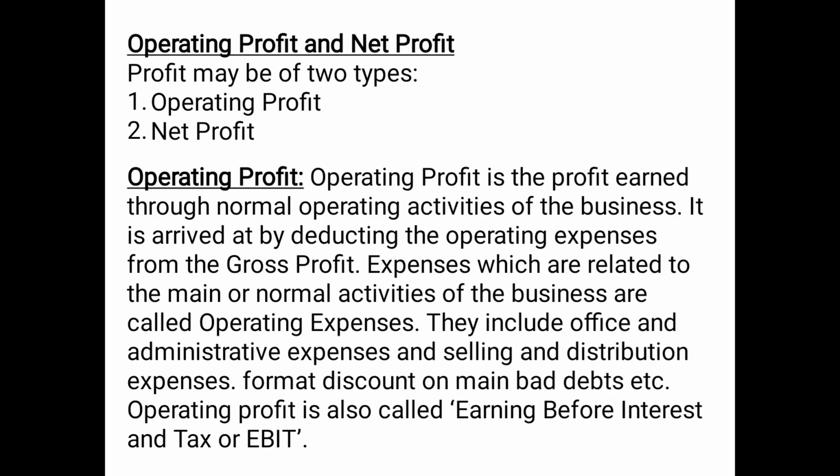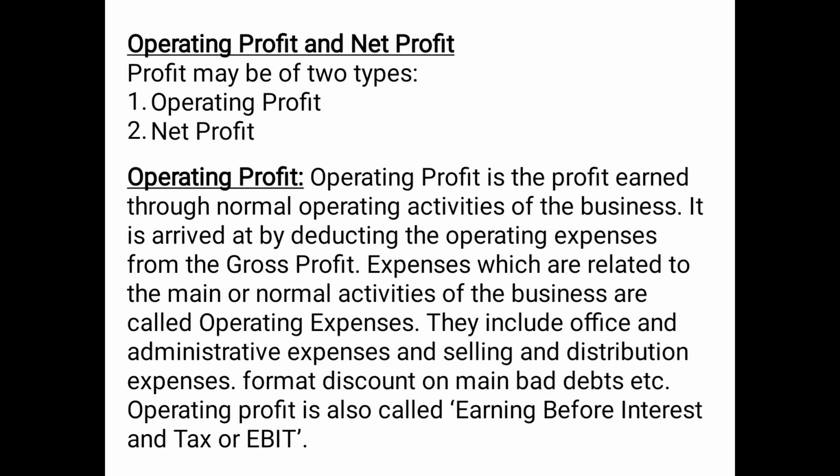Now let us discuss the topic operating profit and net profit. There can be two types of profit, operating profit and net profit. Operating profit is the profit earned through normal operating activities of the business. It is arrived at by deducting the operating expenses from the gross profit. So basically, operating profit means normal profit which is related to the operating activities, the normal business activity of a business. And how do we get operating profit? The formula is gross profit minus operating expenses. That means by deducting operating expenses from the gross profit, we get the amount of operating profit.